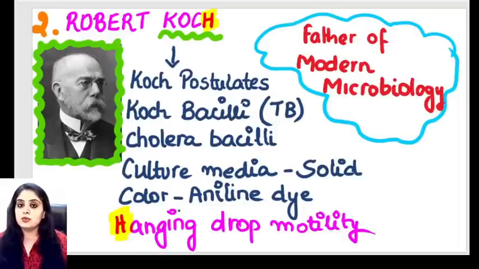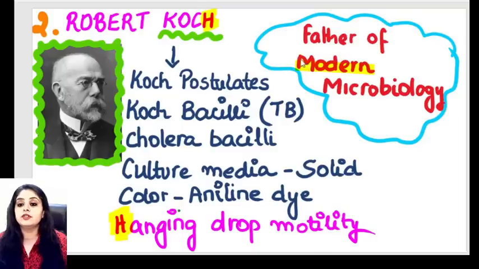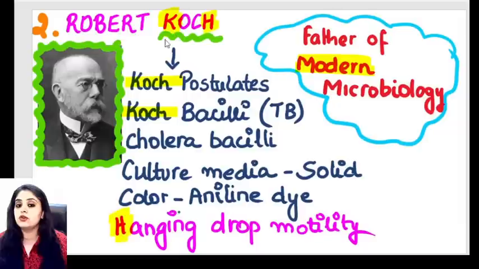The second one that we have is Robert Koch. Robert Koch is said to be the father of modern microbiology. Repeating, Sir Louis Pasteur was the father of microbiology. Sir Robert Koch is the father of modern microbiology. And look at Sir's surname, because a lot of things are named after it. K for Koch: he's given us something called the Koch postulates. He's also identified the Koch bacillus. What is the Koch bacillus? The Koch bacillus is nothing but TB, tuberculosis, the tubercle bacillus.